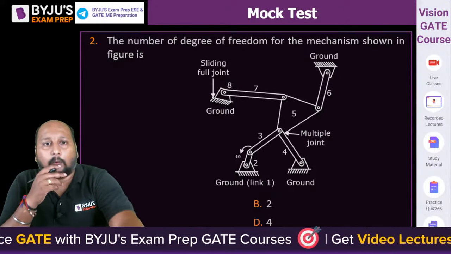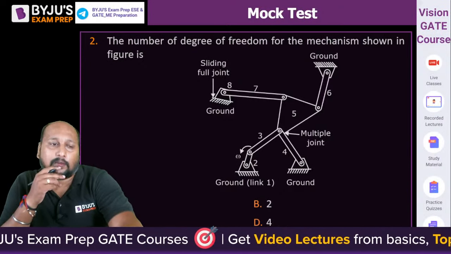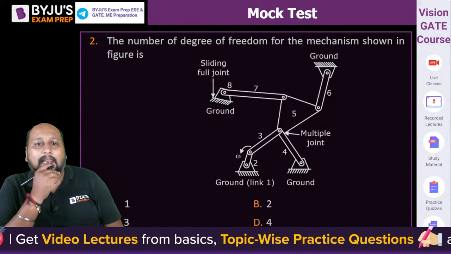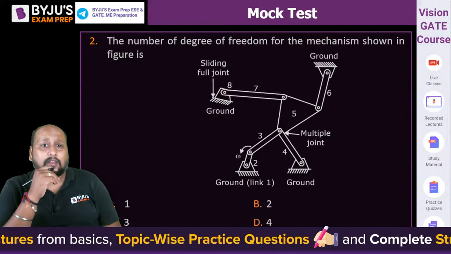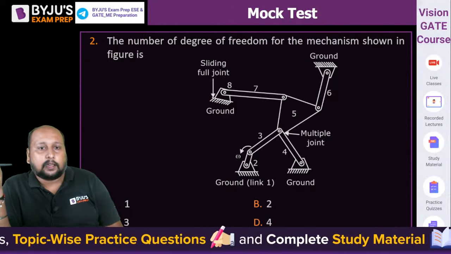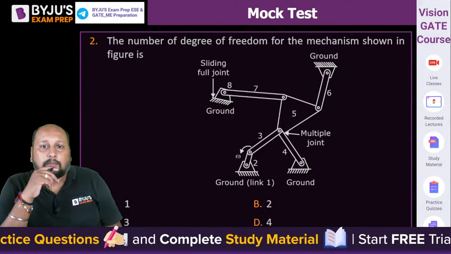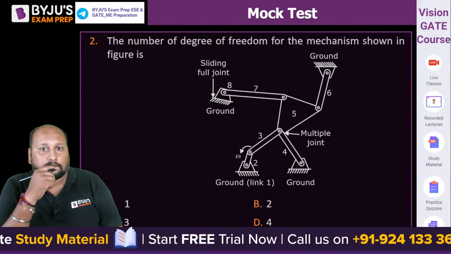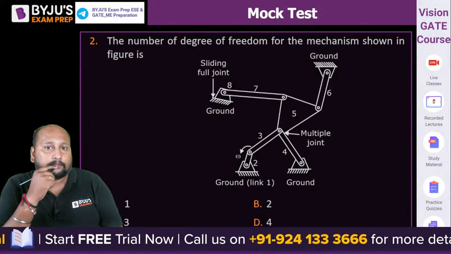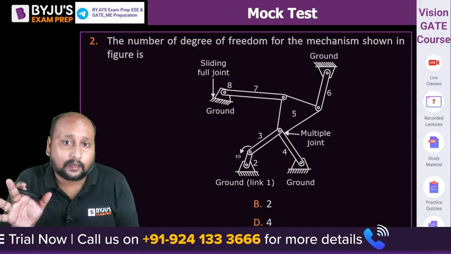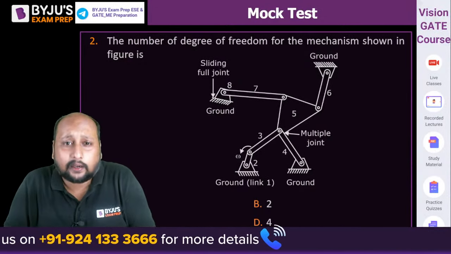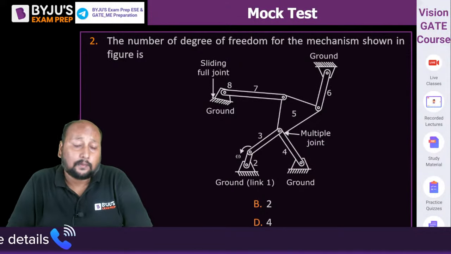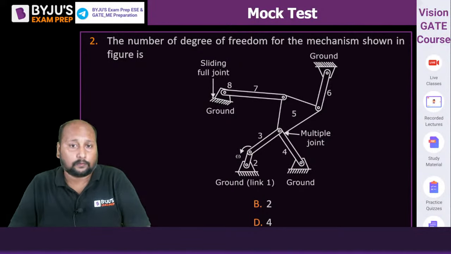They are asking what is the degree of freedom of this mechanism? Quickly, what is the degree of freedom of this mechanism? Option A 1, option B 2, option C 3, option D 4. Option A is equal to 1, option B is equal to 2, option C is equal to 3 and option D is equal to 4. Quickly, A, B, C और D. Their number of links is being given, है ना, आपको बता रखा है like what kind of joint is there. See the diagram carefully and tell me what is the degree of freedom.